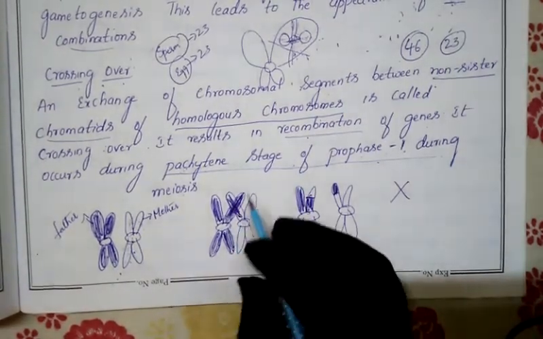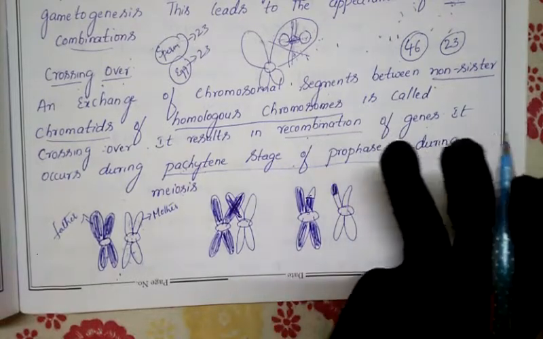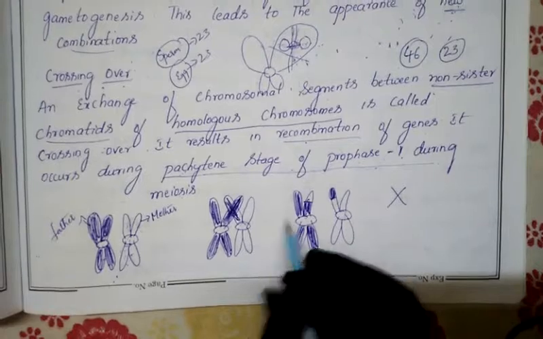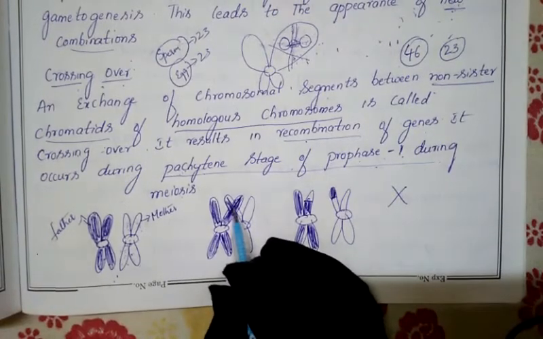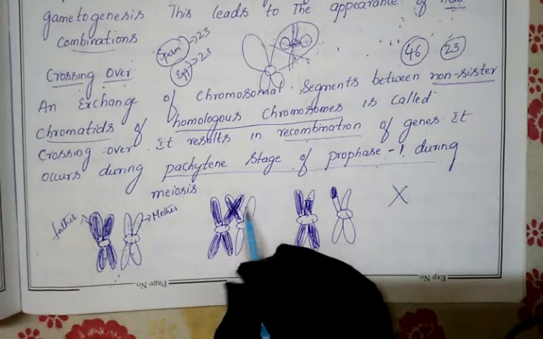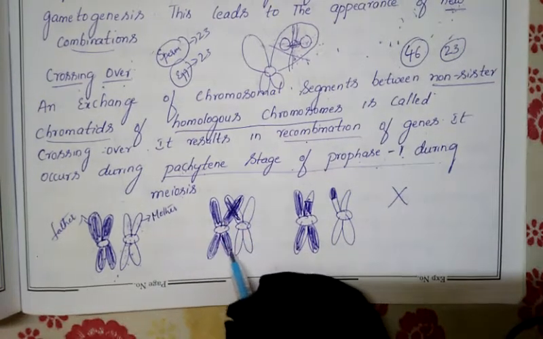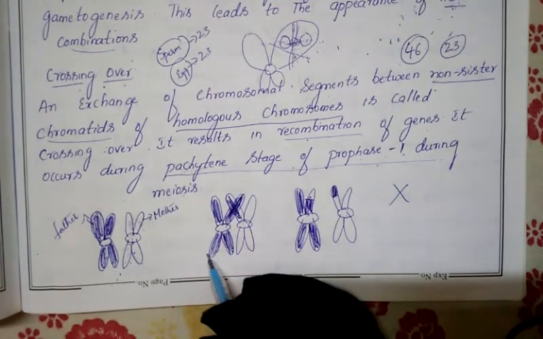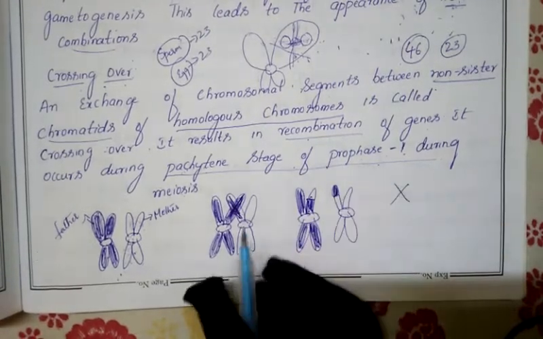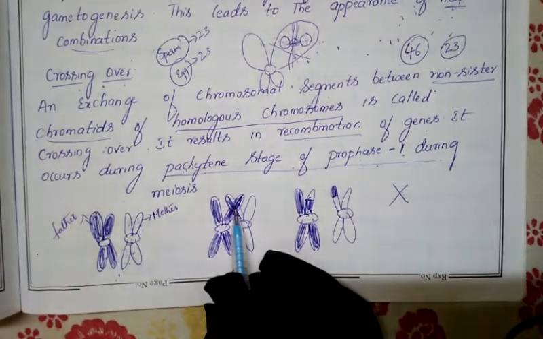So naturally it may do 2 twistings, 3 twistings. How many twistings will take place, we can't tell here. Naturally it will happen. And just now, as I have shown you here, it was only for this chromatid, but the twisting may take place between this chromatid and this chromatid, or this chromatid and this chromatid. So it may take place in any part of the chromatid. That is nothing but what we are going to call crossing over.